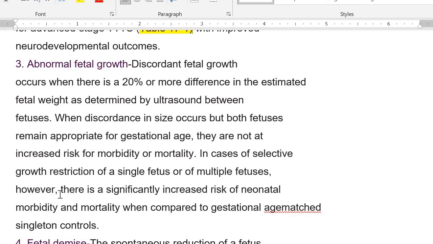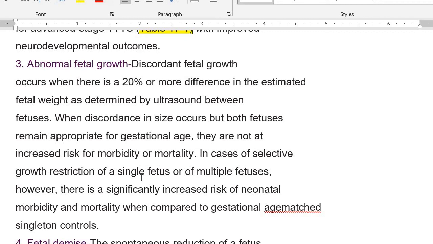In cases of abnormal fetal growth, what happens? Discordant fetal growth occurs when there is a 20% or more difference in the estimated fetal weight, as determined by ultrasound, between the fetuses. So when discordant size occurs and both fetuses remain appropriate for gestational age, they are not at an increased risk of morbidity or mortality. For example, at 20 weeks, you expect both fetuses to weigh about 500 grams. One is showing 500, the other one is showing 550 grams. So that is acceptable. Don't worry about that.